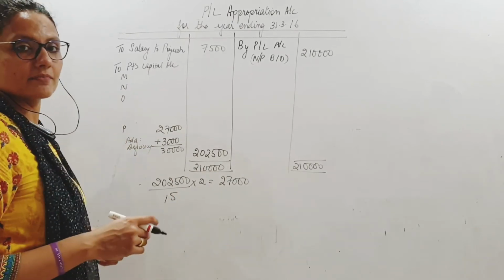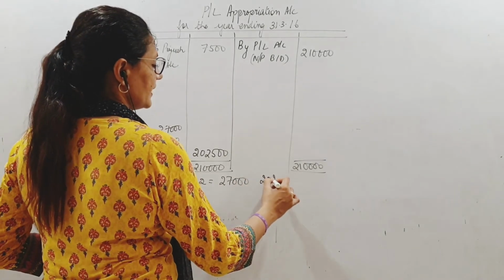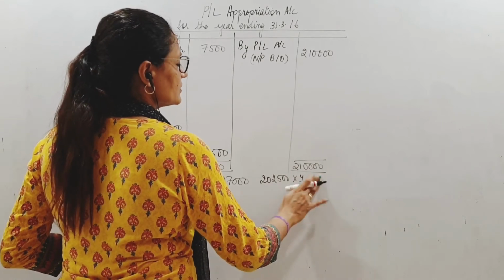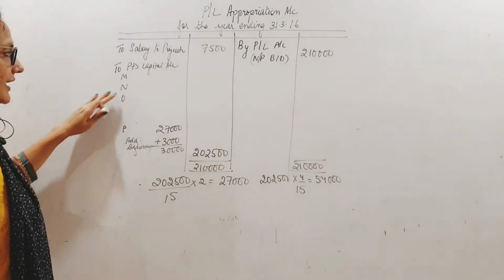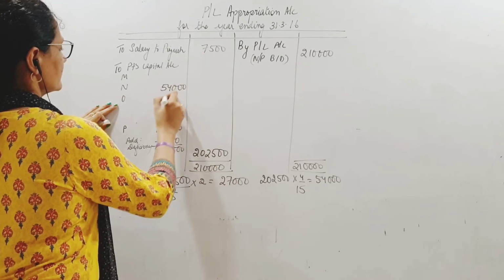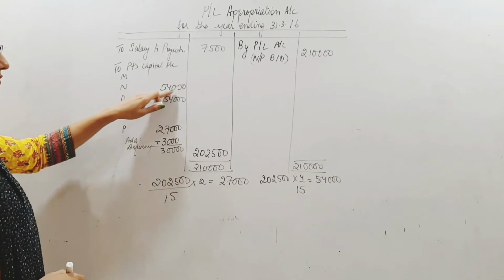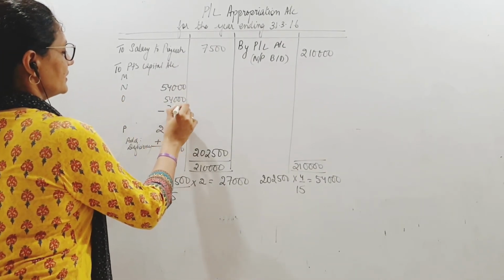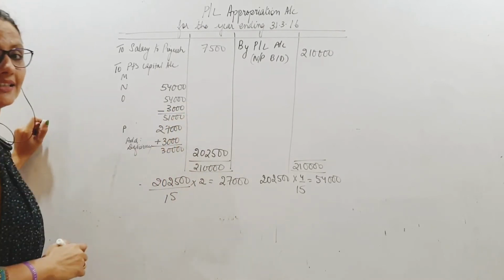Om's share is 4/15, right? So this is 2,02,500 into 4/15, which is coming to 54,000. Both Naresh and Om are supposed to get this 54,000 based on the profit sharing ratio, but Naresh is not guaranteed, so his share remains at 54,000. Om's share will dip down by this 3,000 because he is the guaranteeing partner.